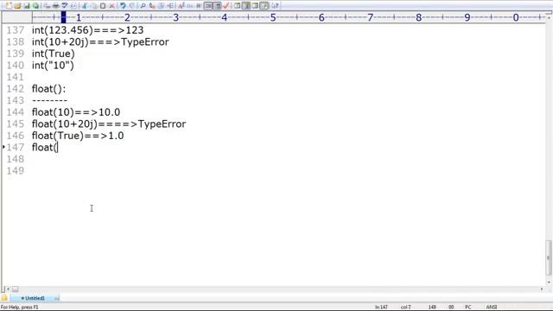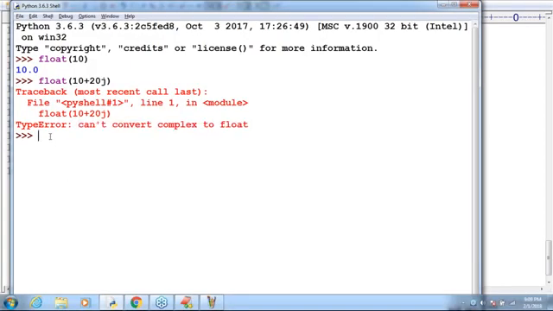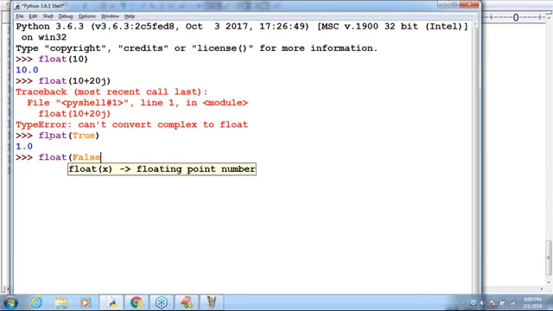Okay, float of false. What is the answer? 0.0. No problem at all. Have you observed, right? Float of true gives 1.0, and float of false gives 0.0 by default. Clear for all of it, okay? Sir, that's all.